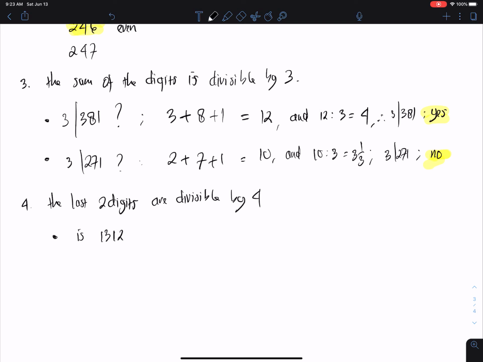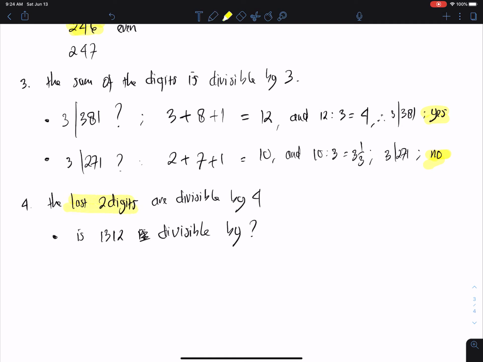For example, the number 1312. Is it divisible by 4? Of course, again we can check with a calculator, but with a small trick we can check by the total of the first 2 digits. Okay, sorry, not the total of the first 2 digits, but the last 2 digits.